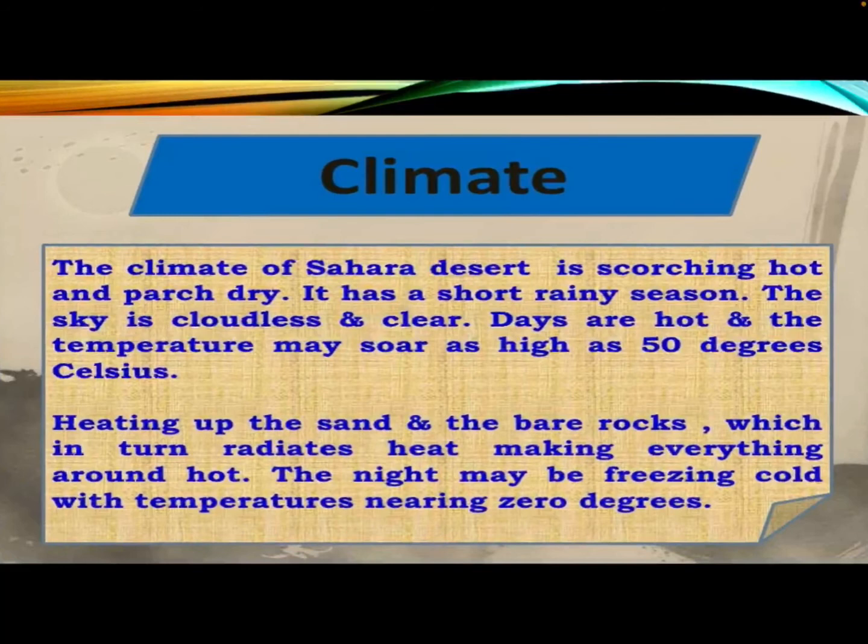Its climate. Dear students, the climate of Sahara Desert is scorching hot and parched dry. It has a short rainy season. Dear students, the sky is cloudless and clear. Days are hot and the temperature may soar as high as 50 degrees Celsius, heating up the sand and the bare rocks, which in return radiate heat, making everything around hot. Dear students, in Sahara Desert, the night may be freezing cold with temperatures nearly 0 degrees.